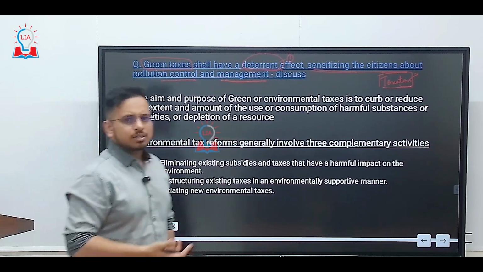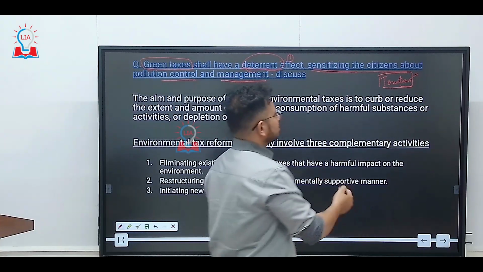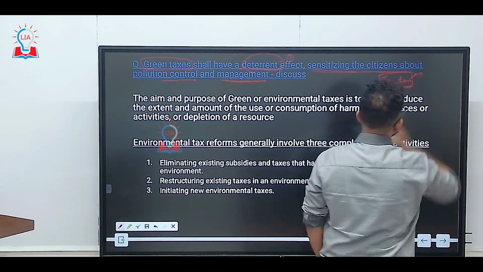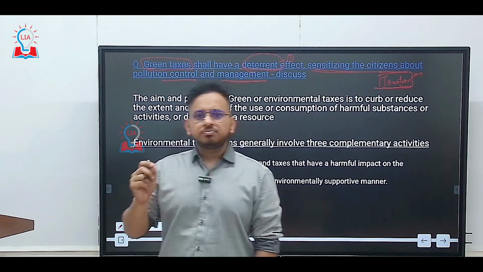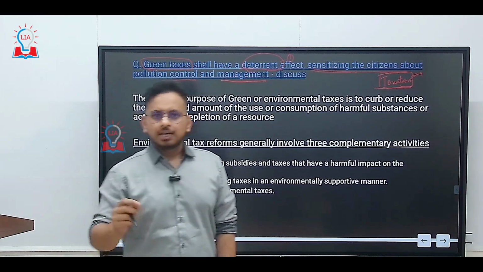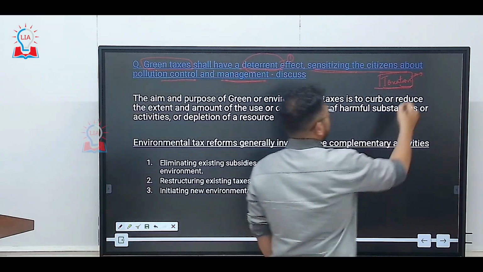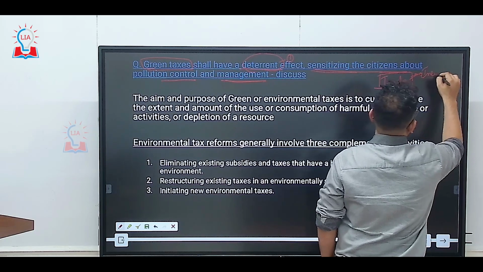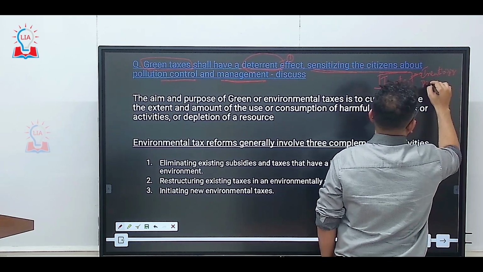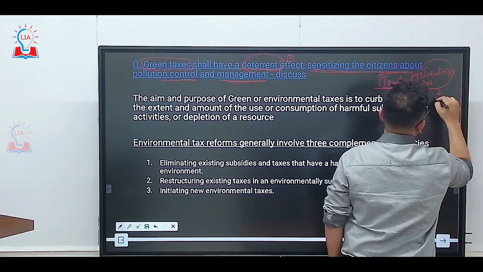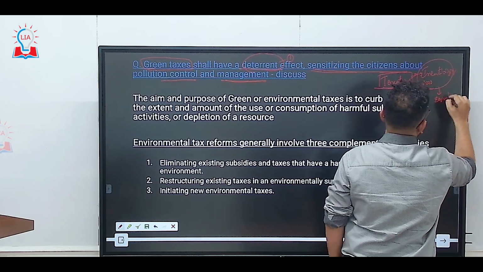First of all, let's understand, economics-wise, what taxes are. Taxes have two objectives. One is incentivizing, and the other is helping the poor in achieving equality.